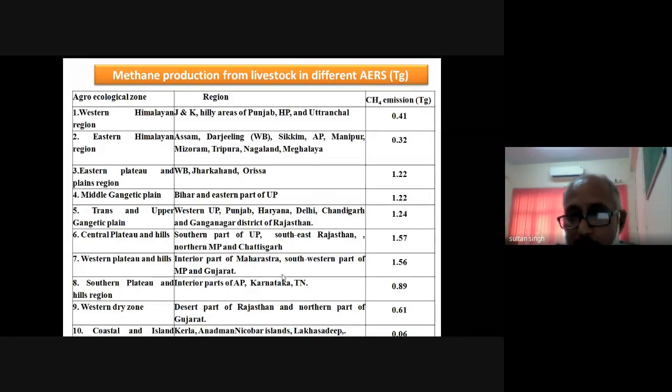So the maximum contribution is coming from these 2: Central Plateau Hills, it is mainly the southern part of the UP, Southeast Rajasthan, Northern MP, and Chhattisgarh. It is contributing about 1.57 teragram. While in case of the Western Plateau Hills, interior part of Maharashtra, southwestern part of the MP and Gujarat, it is contributing about 1.56 teragram. So the contribution of these 2 zones to the total methane emission is more, because the population of the livestock is more here.